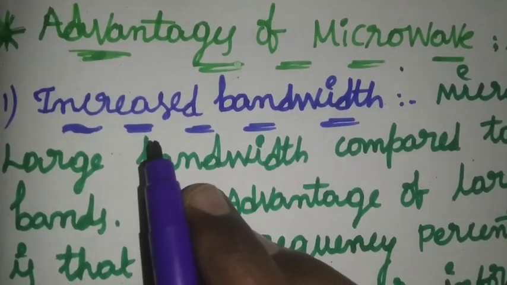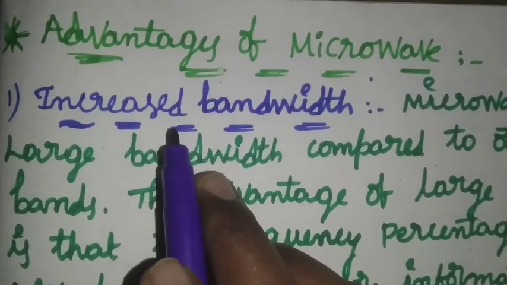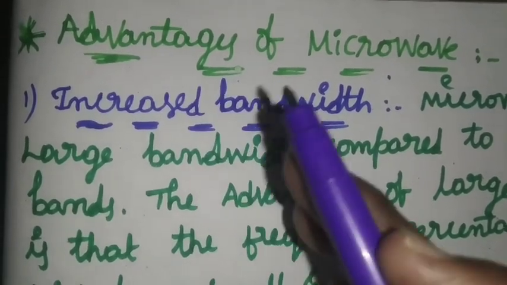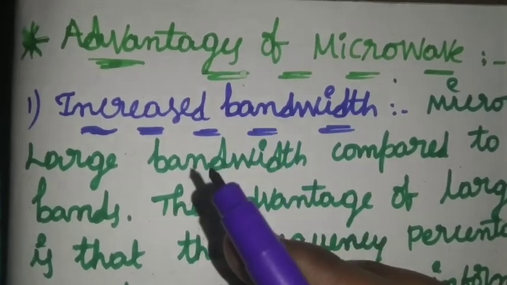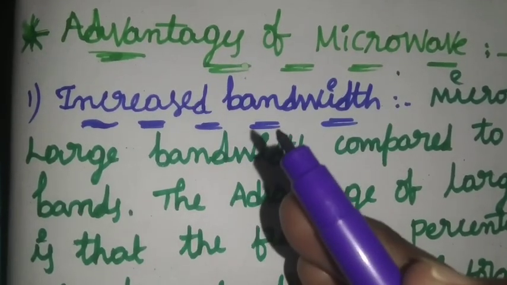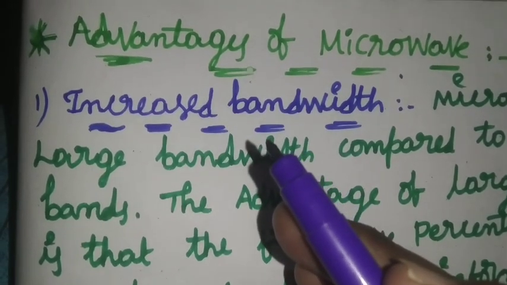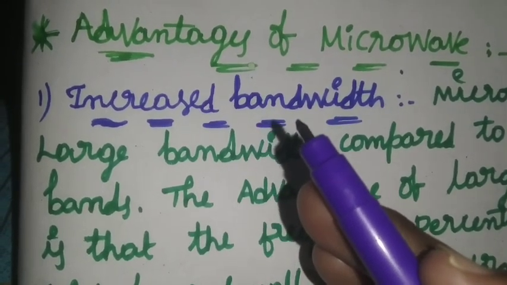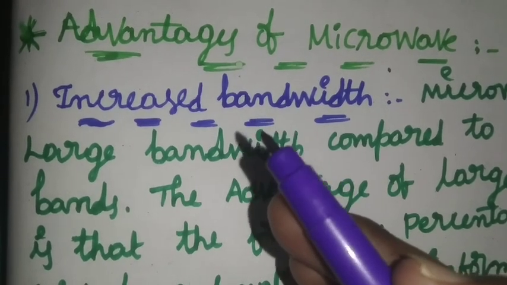The first advantage of microwave is increased bandwidth. That means microwave has the largest bandwidth compared to other common bands. If we have larger bandwidth, then we can transmit more information; otherwise we can transmit only less information. Bandwidth is the range of frequencies over which the gain is constant. It is a space we can transmit.